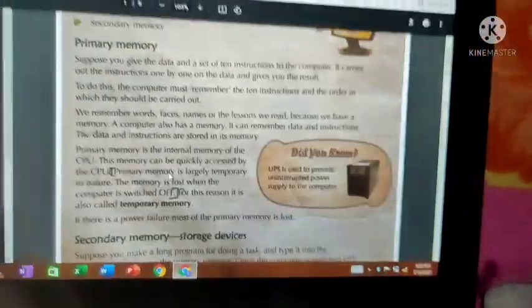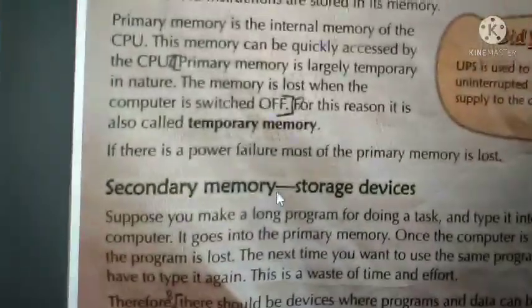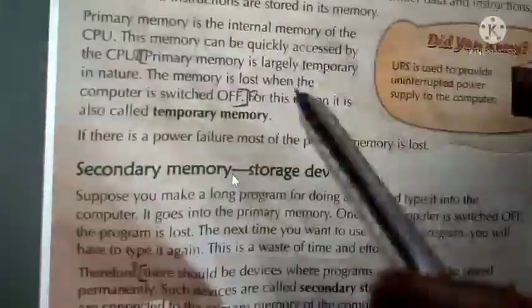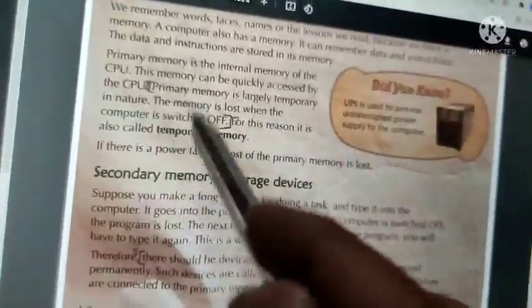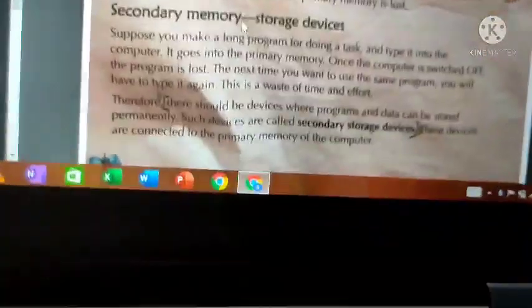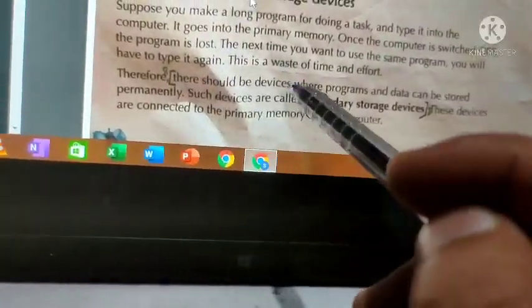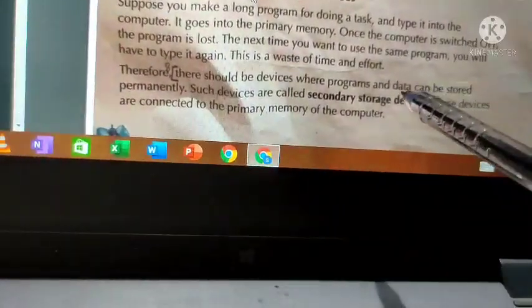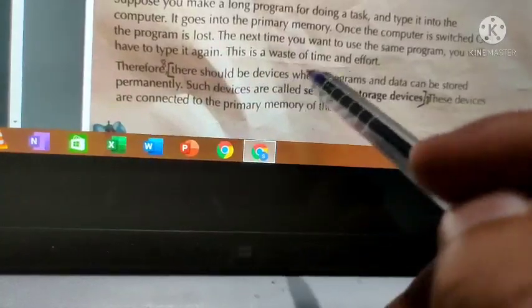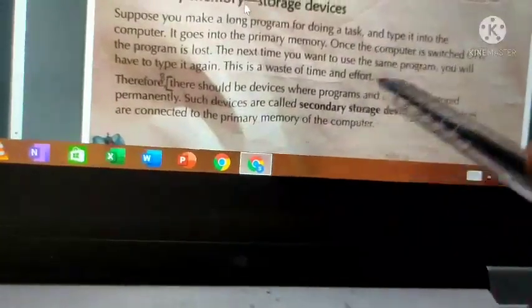Here it is written wrong. The actual answer is for this question. So mark these 3 lines and write 8 here and here. In the same question you have one more point. So write this as 8.1. Under the heading secondary memory, go for the second paragraph. From there should be a device, to the next line, secondary storage device.